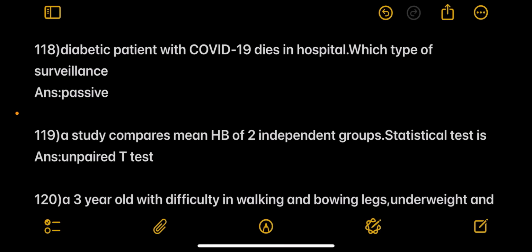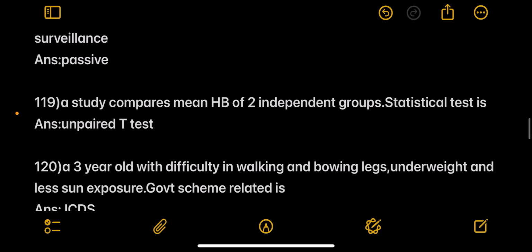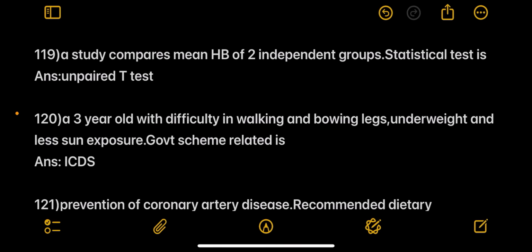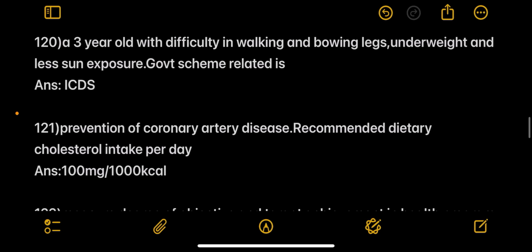Next, diabetic patient with COVID-19 dies in the hospital. Which type of surveillance? Answer is passive. Next, a study compares mean hemoglobin of 2 independent groups. Statistical test is unpaired t-test. Next, a 3-year-old with difficulty in walking and bowing legs, underweight and less sun exposure. Government scheme related is ICDS.